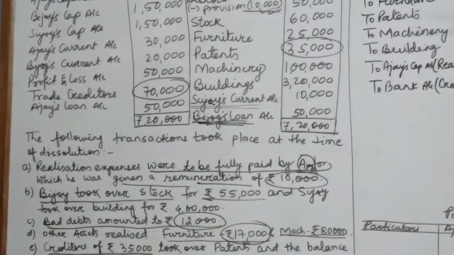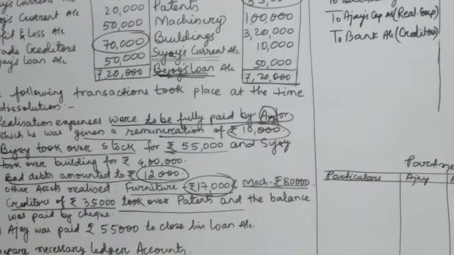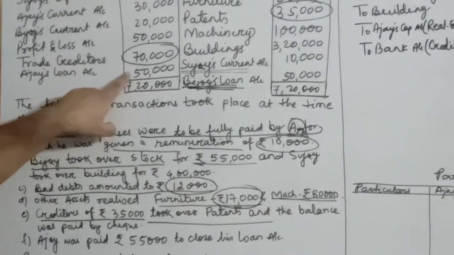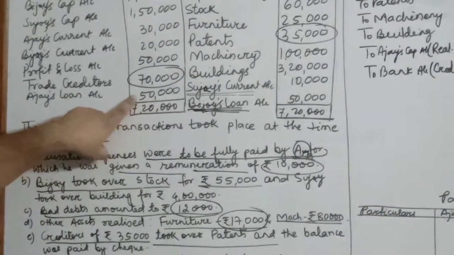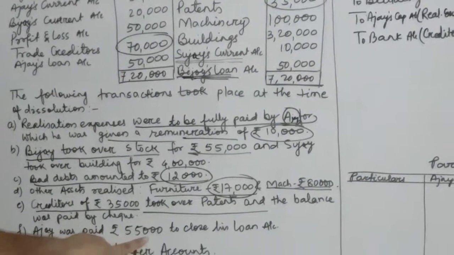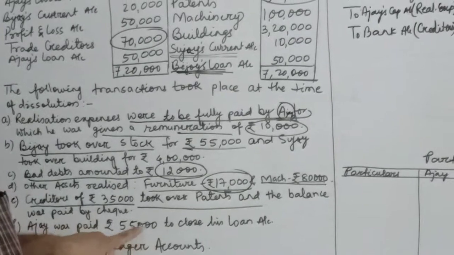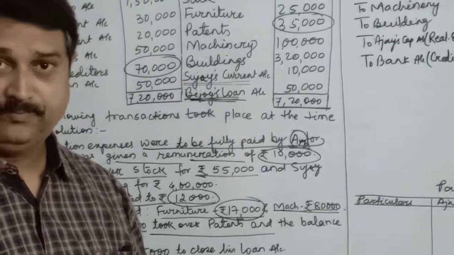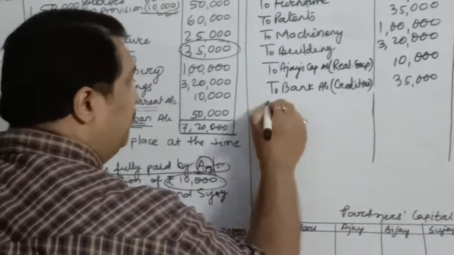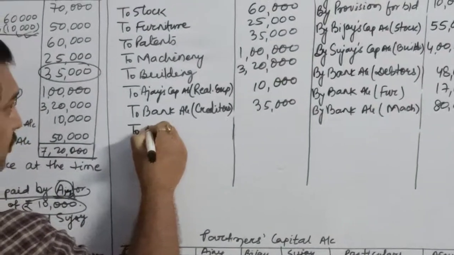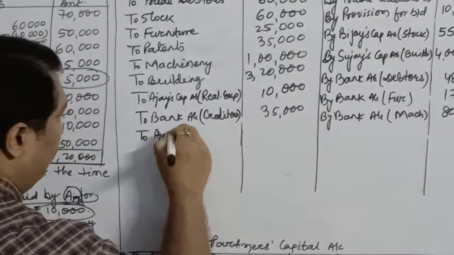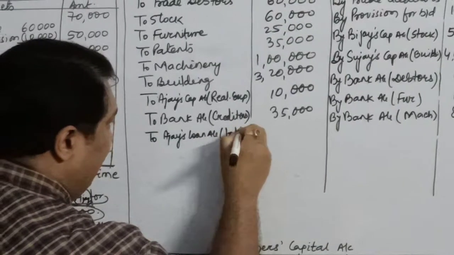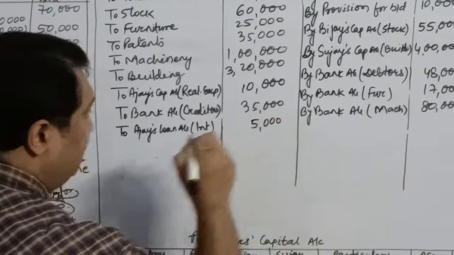Ajay was paid rupees 55,000 to close his loan account. Now children, a very small thing to understand over here, how much is Ajay's loan account? 50,000. And how much are you paying him? 55,000. That means what is the rest 5,000? The 5,000 is for the interest. So the interest must be shown over here. You will write over here to Ajay's loan account. In the bracket you will write interest. How much is the amount of interest?